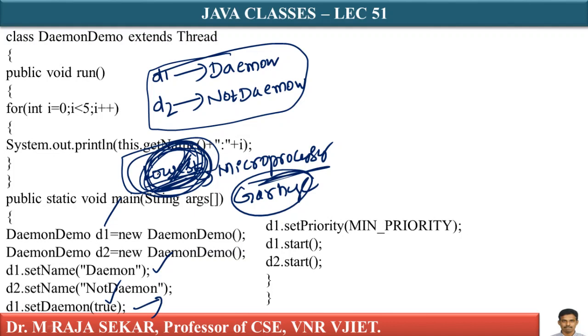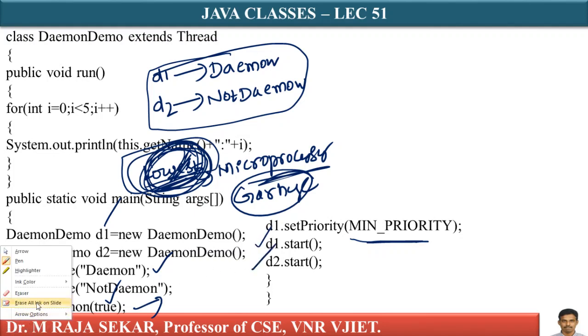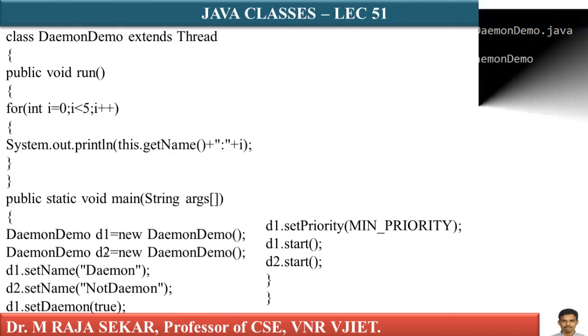Otherwise, they will compete with other threads. In order to avoid that, we always keep daemon thread's priority low. Therefore, I am setting d1.setDaemon(true), which means it's a daemon thread for which I am giving minimum priority, isn't it? Now d1.start, d2.start. Start means where will it go? It will go to the run method.